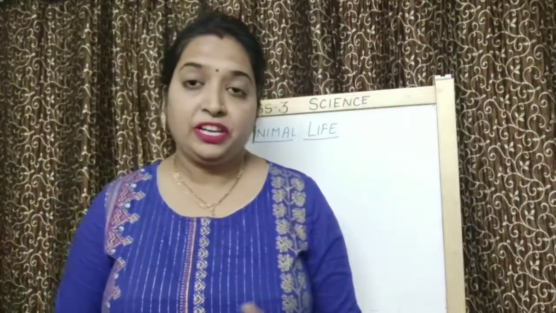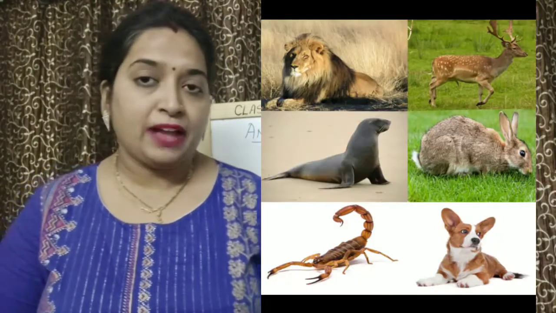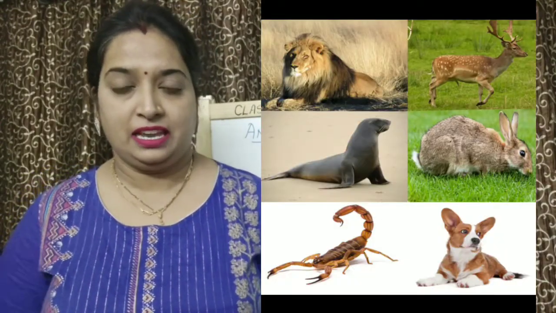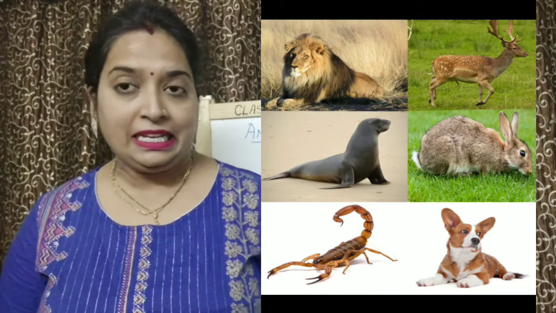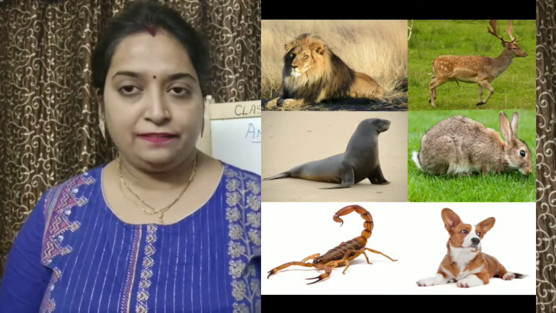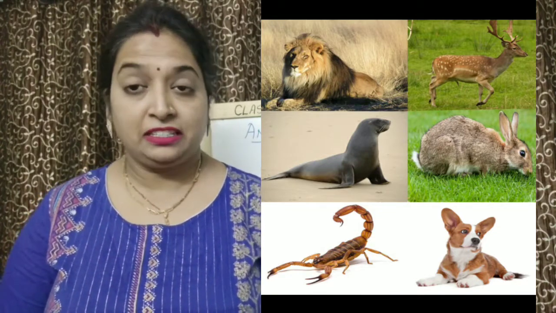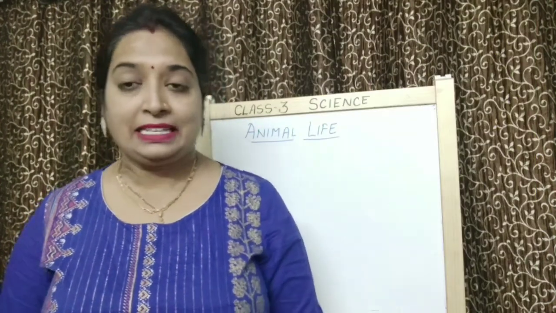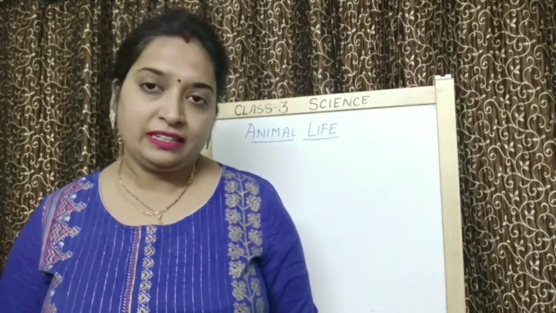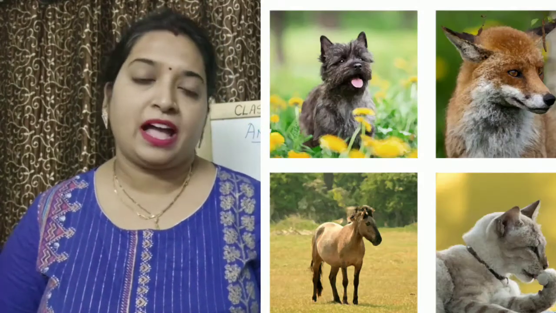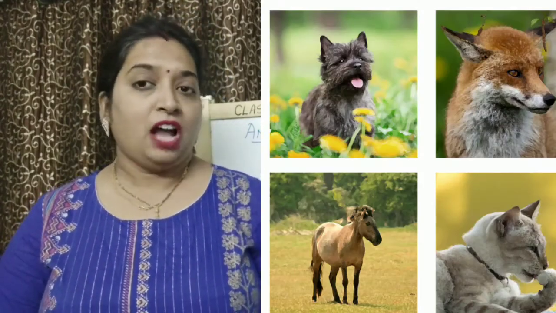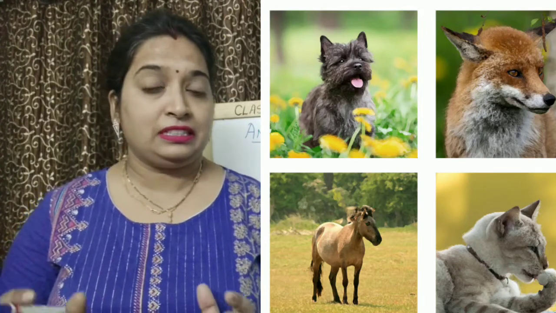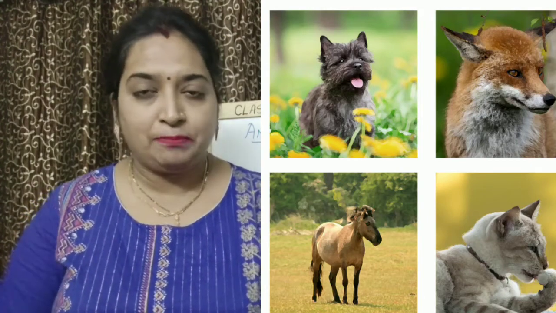Now, can you give me a few examples of animals? Yes, cow, deer, lion, elephant, giraffe, zebra, horse, dogs, cats. So these are different examples of animals. Now all of these animals, do they live in the same place?